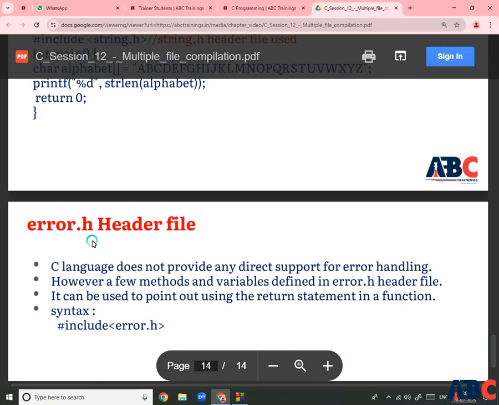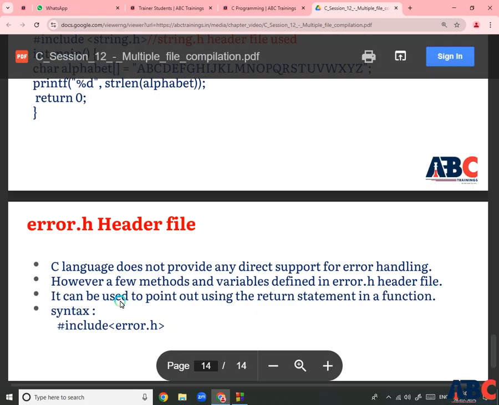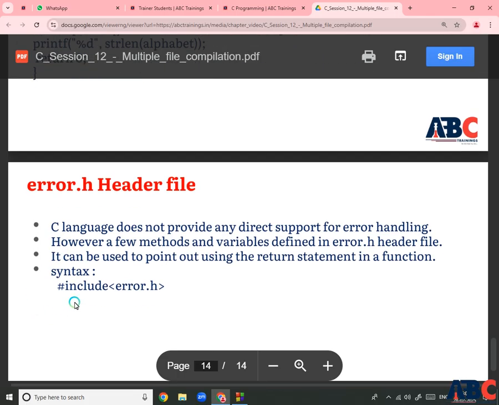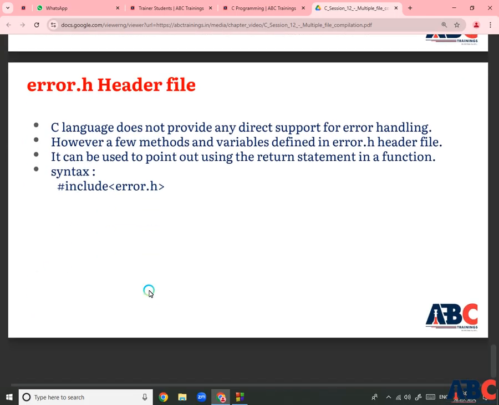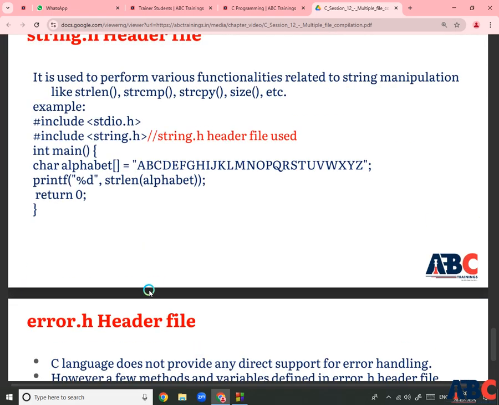Next one is the error.h header file. The C language does not provide any direct support for error handling. However, a few methods and variables are defined in the error.h header file. It can be used instead of using return statements in a function. The syntax is #include error.h. So those are the types of header files included in the header file concept. So that's all.